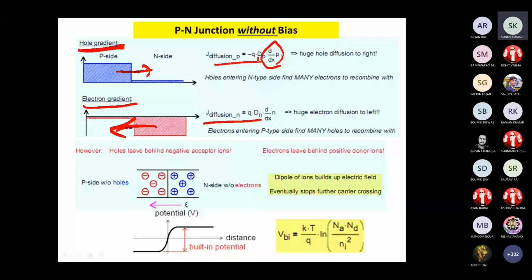But for electrons the charge is negative and the concentration gradient is also negative. Okay, sir.